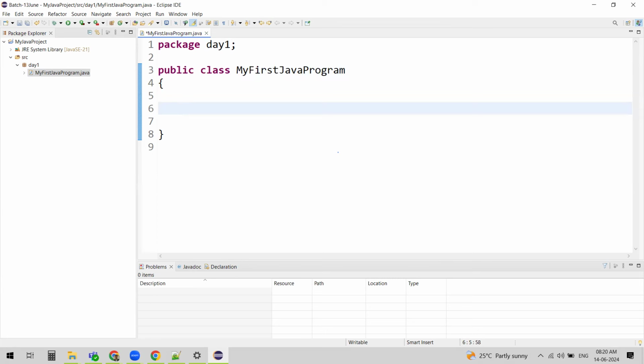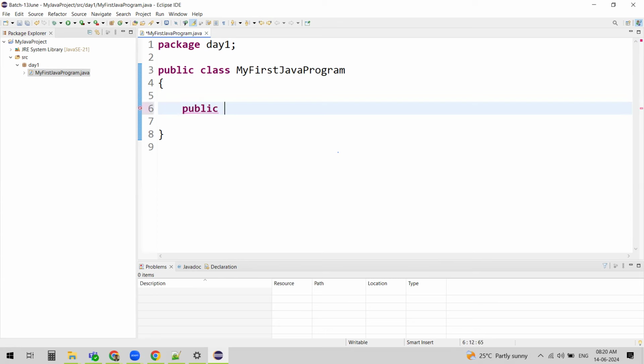Okay, so after creating the class, we need to create a main method. We can define data variables and methods within the class. Once we create the method, we can run the Java program. Again, you don't need to worry what a method is.